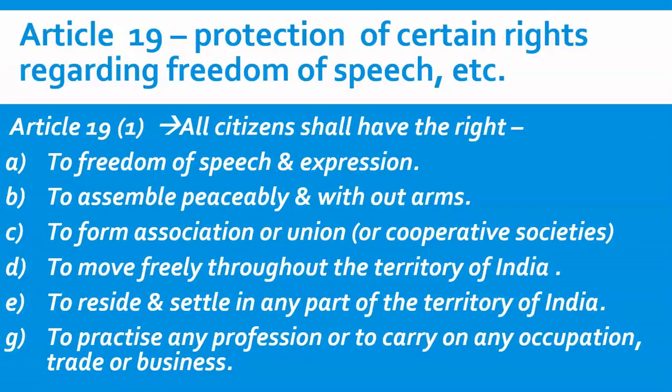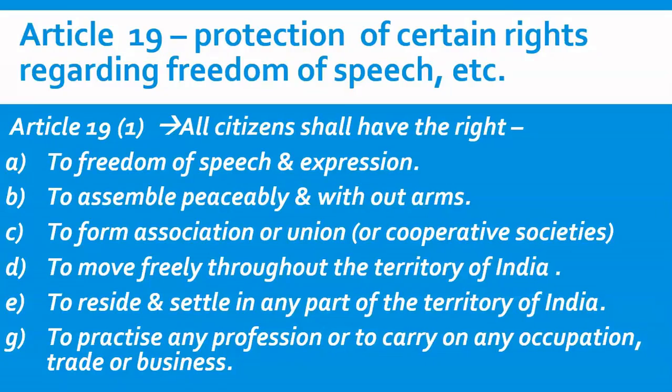Similarly, what is Article 19 Clause 1 Subclause E? So it is all citizens shall have the right to reside and settle in any part of the territory of India. And what is Article 19 Clause 1 Subclause G? So it is all citizens shall have the right to practice any profession or to carry out any occupation, trade or business. So friends, in all we can say that Article 19 Clause 1 guarantees 6 democratic freedoms to the